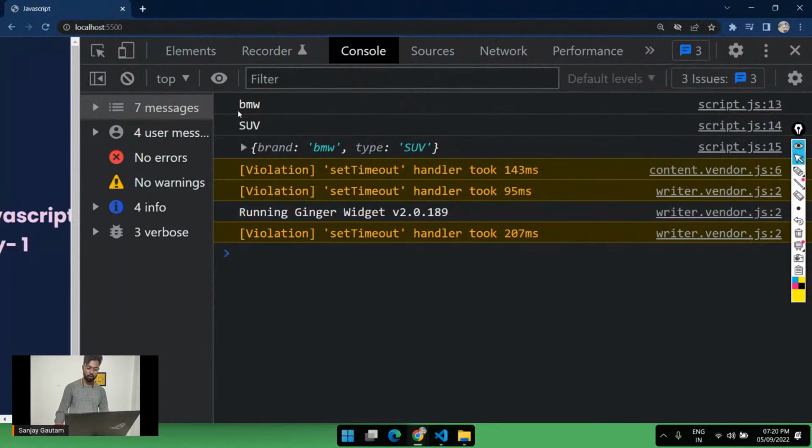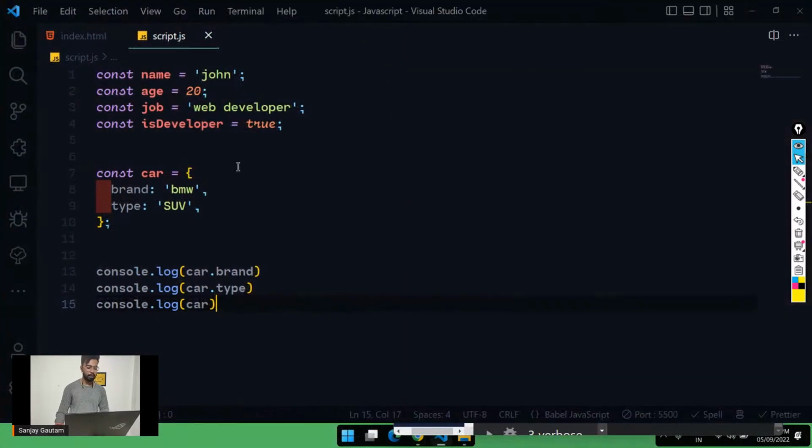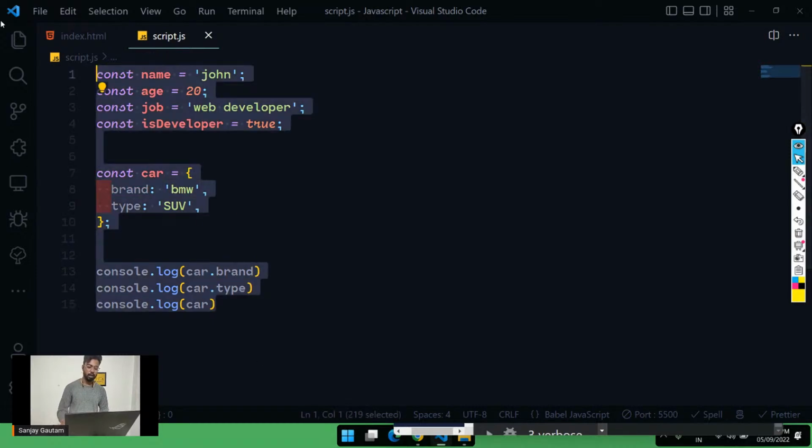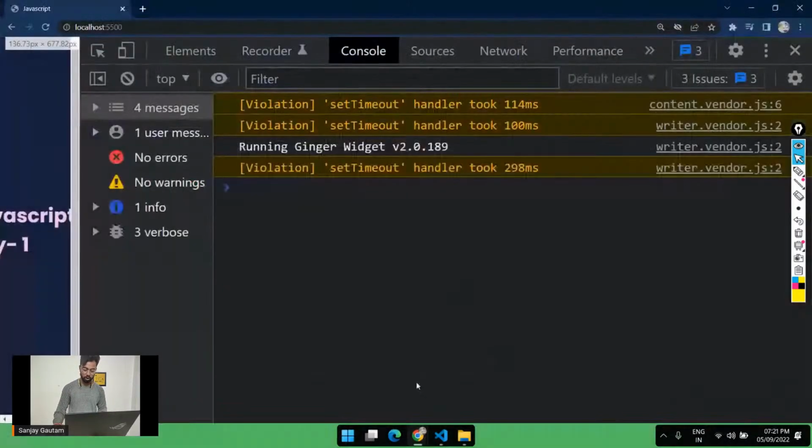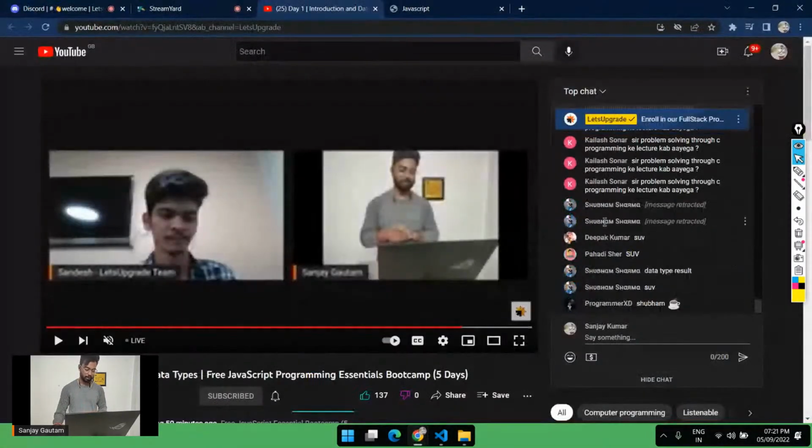So this is the full object, this is the brand, and this is the type. To access something from an object, just put a dot operator, this dot, and after that the name of that key. So the key is brand here if you want to access this thing. Here we have completed everything about data and data types, and also a little bit difficult data type called objects. Again, do let me know in the chat if you got these things so that we can move to the next part.